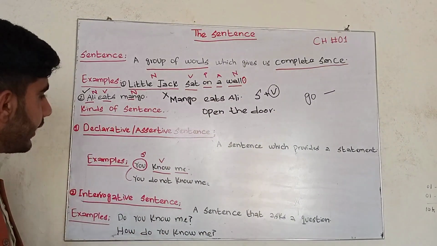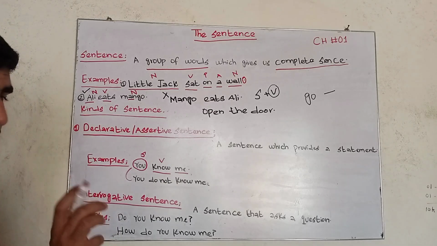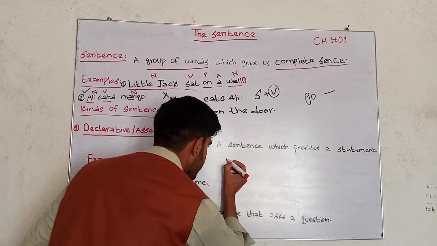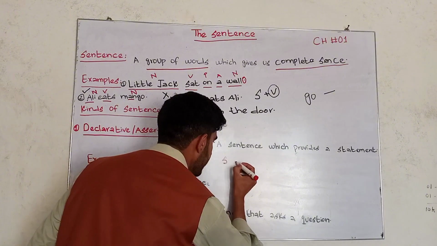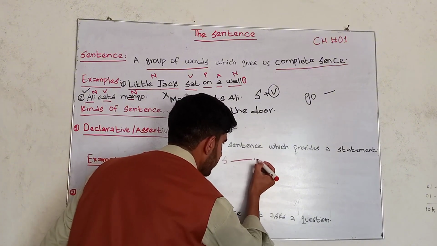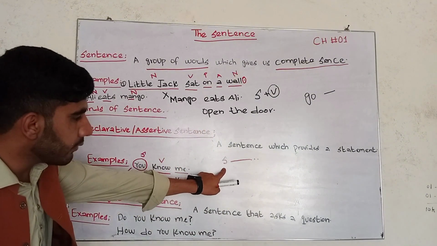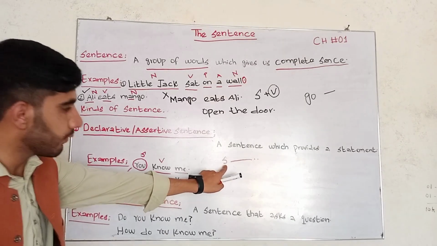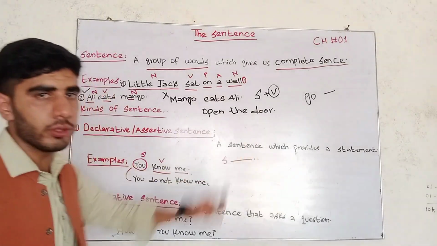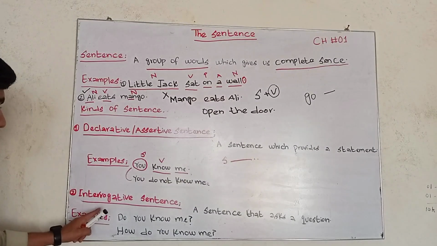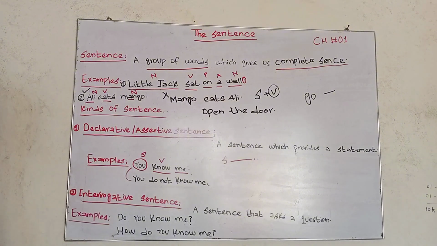But for the declarative and assertive sentence, one thing is very necessary: it will start from a subject and it will end on a full stop. The declarative or assertive sentence will start from a subject and it will end on a full stop. Okay. In the second step, we will explain the interrogative sentence.